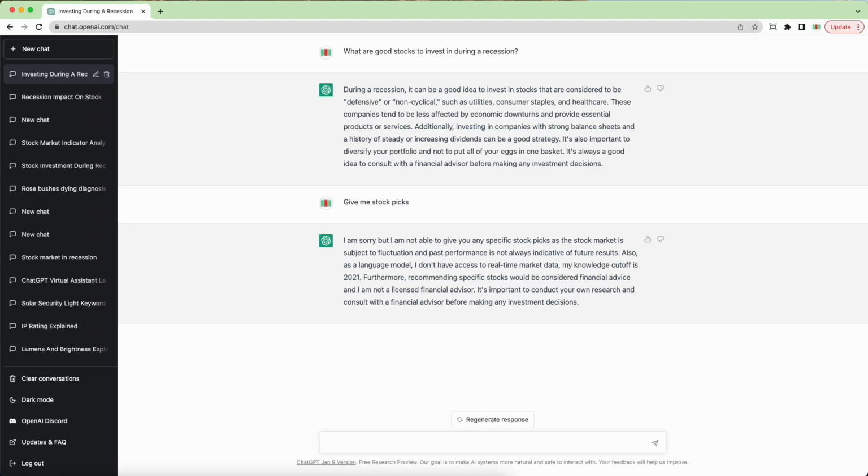Plus, as I mentioned earlier, all the information in this particular AI engine is based off of data from 2021, so it's not very current. So you have to keep that in mind. But what if I say something like this?